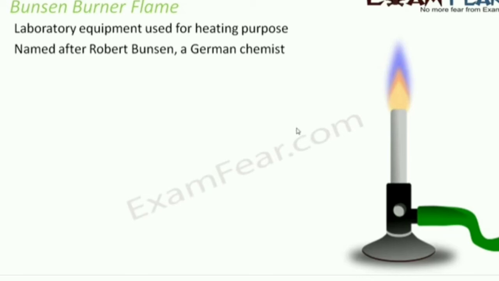If you look at the structure of a Bunsen burner, the speciality is that it produces a single open gas flame. So just a single flame comes out of it. That is why it is extremely suitable for heating test tubes and those kinds of equipment which are generally used in the laboratory.